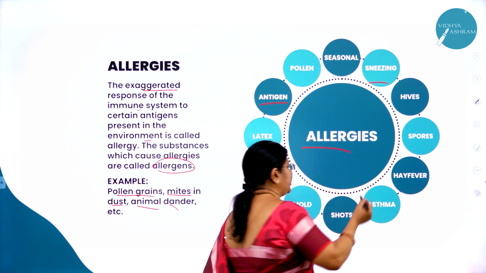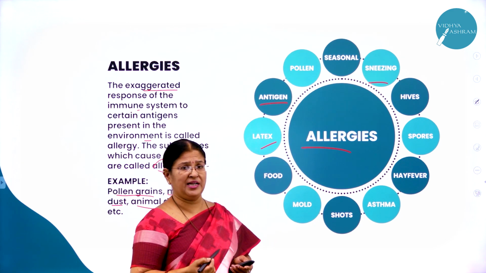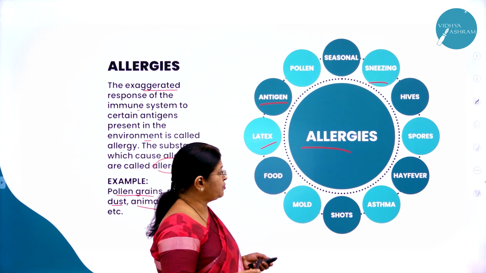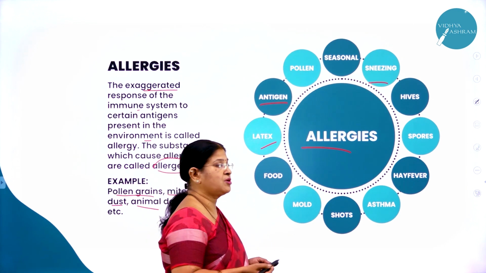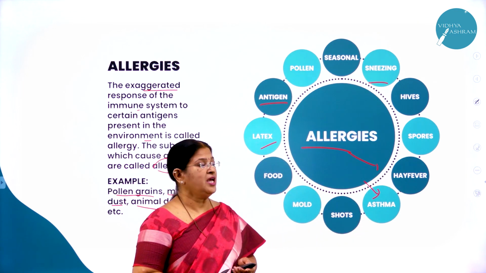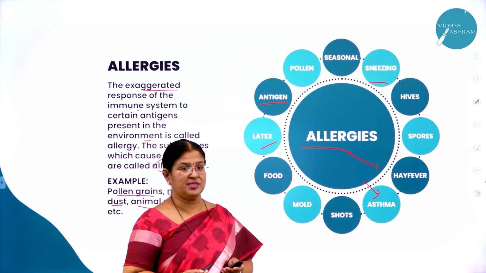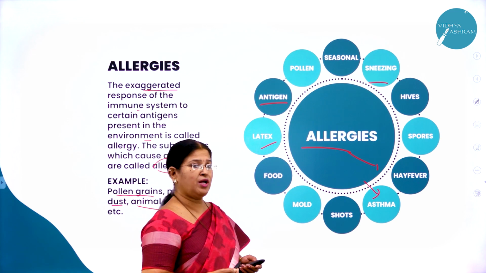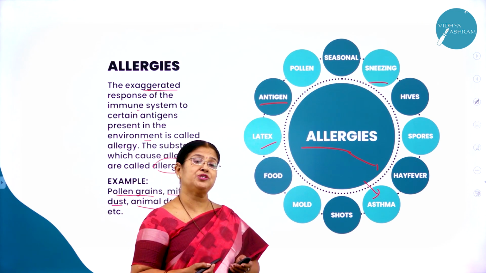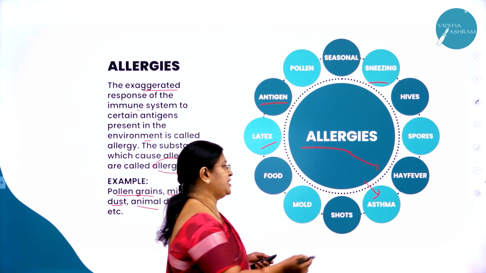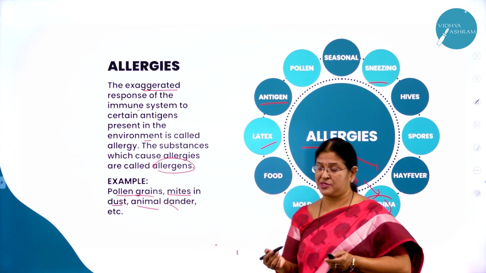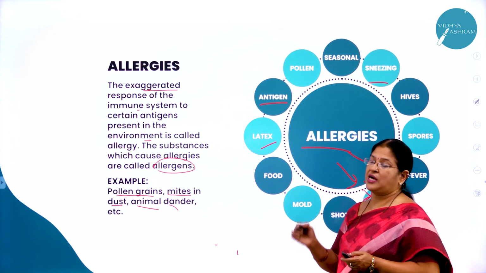Continuous sneezing is an indication of what? Allergy. It shows that we are allergic to certain substances, like the spores that are released, right? Hay fever is also caused due to what? Allergy. And asthma. Asthma is also a respiratory disorder caused by certain substances, even due to pollution. As you know, we are all prone to highly polluted air. So air pollution may also cause certain disorders, like asthma. And some are allergic to certain substances. Even allergic substances may cause what? Asthma. So allergy is one such cause.